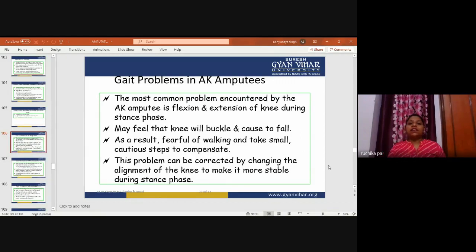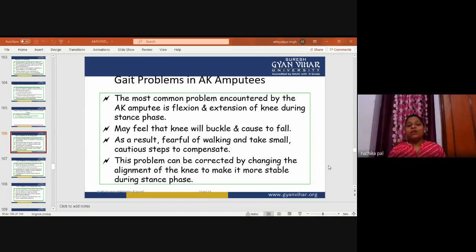So these are the gait problems in above knee amputees. The most common problem is the flexion and extension of the knee during the stance phase. Because it is an above knee amputation, the flexion and extension is done by the prosthesis, so the patient will not feel the flexion and extension. They may feel that the knee will buckle and cause a fall.